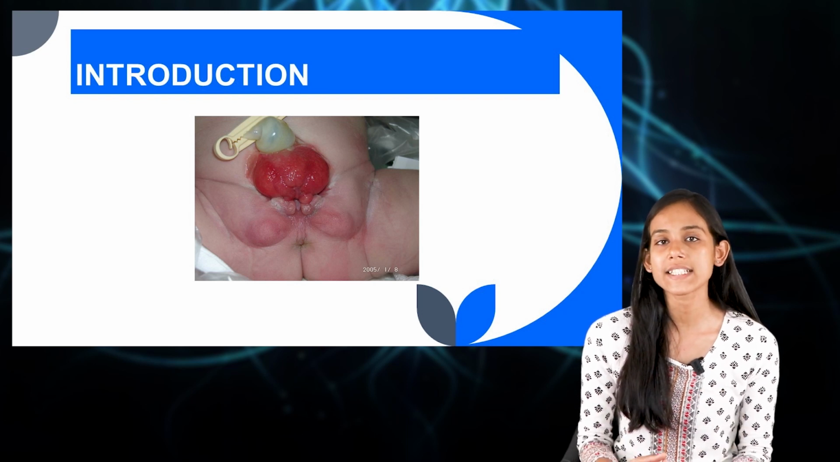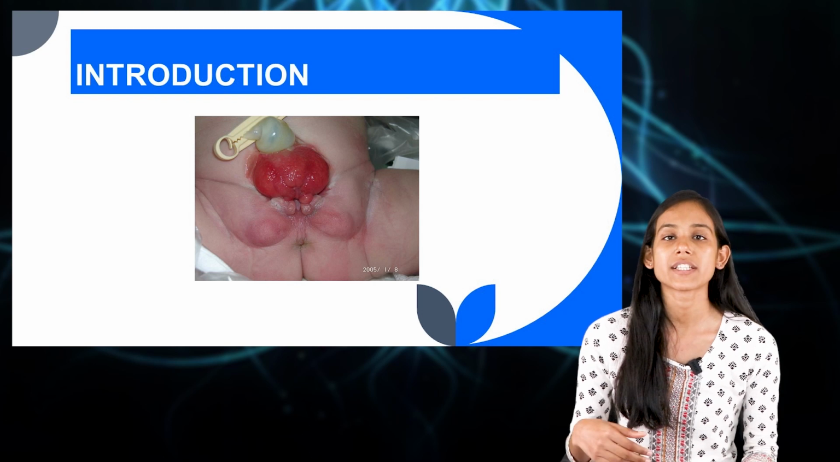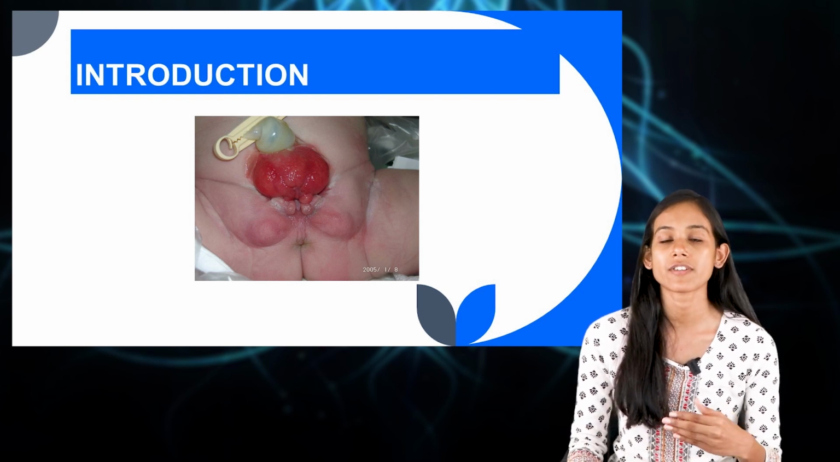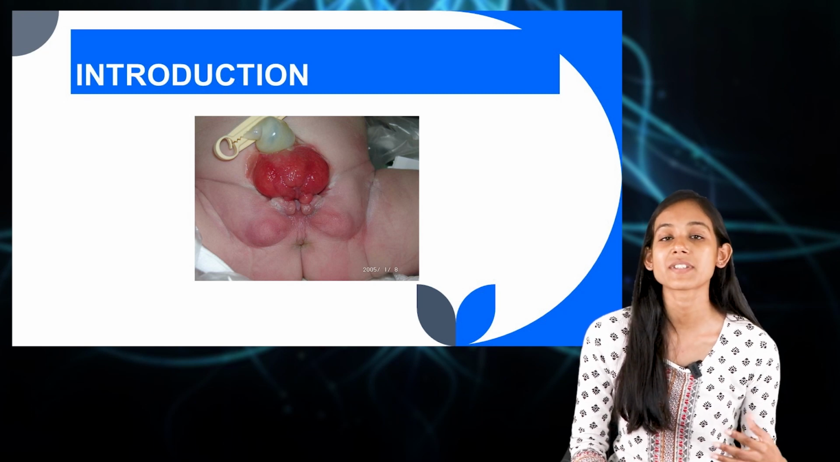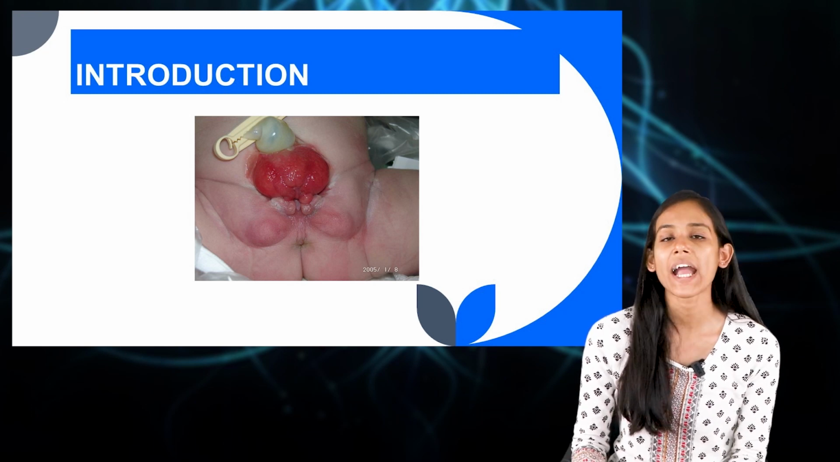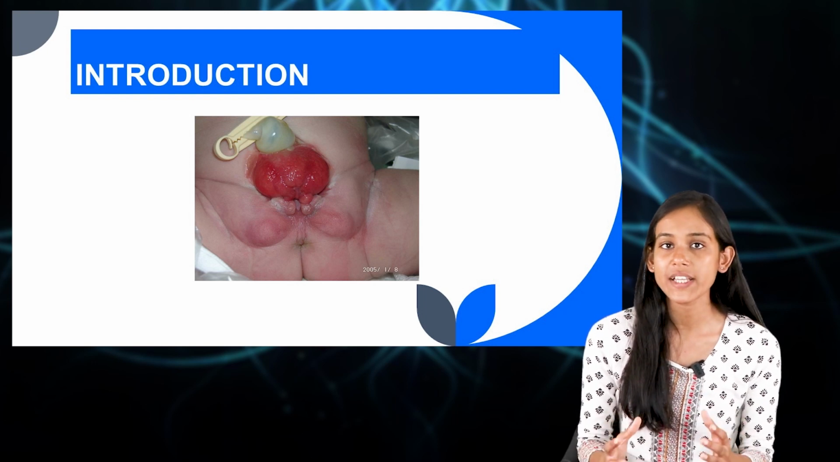Now, usually this condition is associated with some other congenital anomalies related to the urogenital tract or the musculoskeletal system, or even sometimes the gastrointestinal system. And if we talk about the incidence, male children are more affected by this disease. So in general, what happens in exstrophy of bladder, we understood.